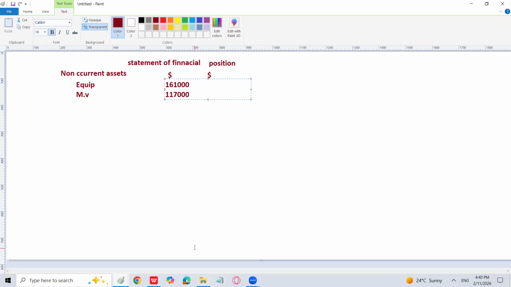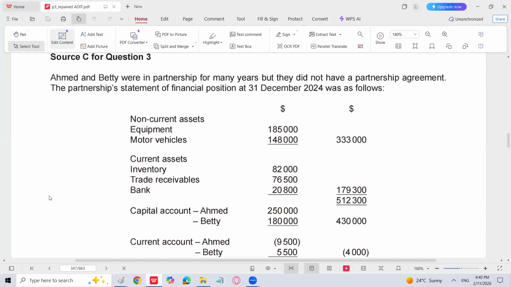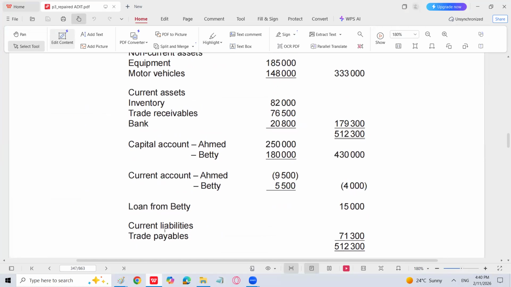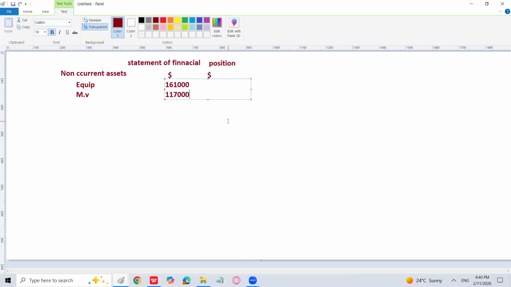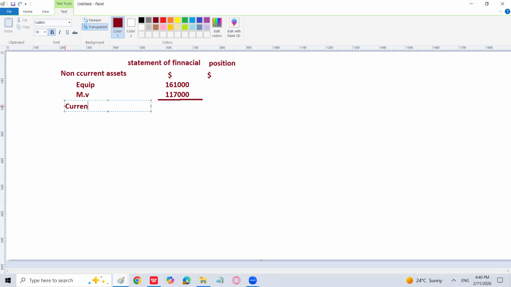Let's see if there is any other non-current asset whose value has remained the same. There is none. So let's go for the total of this. Then I'm going to write the current assets also. What is the total of both of the non-current assets? Please tell me. It is 278,000. I'm going to write 278,000 here. Then I'm going to write current assets.